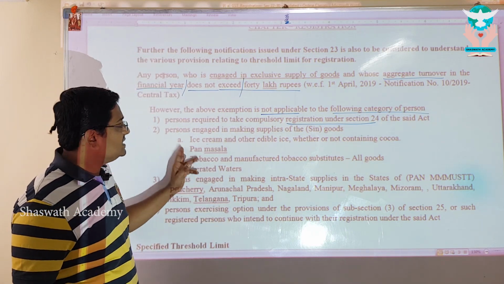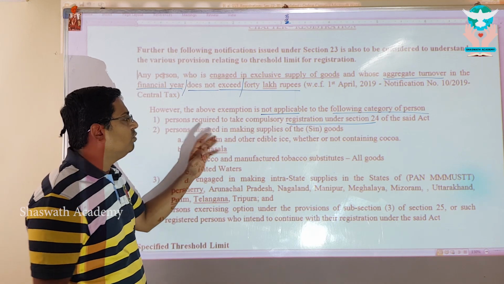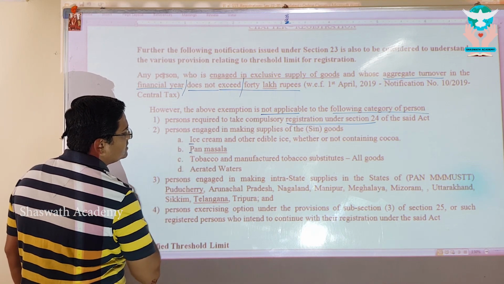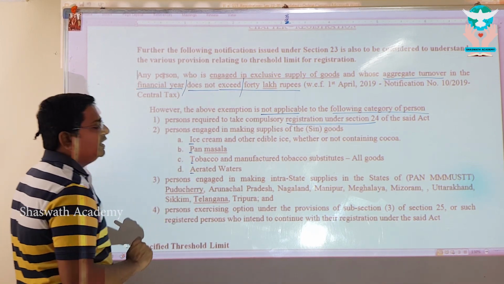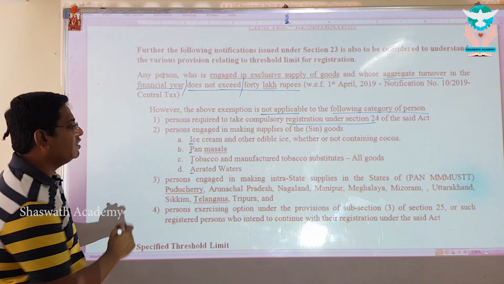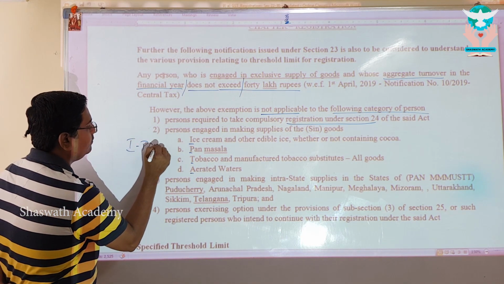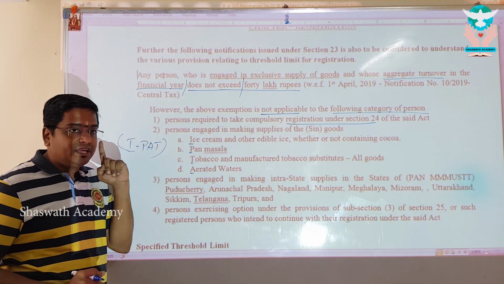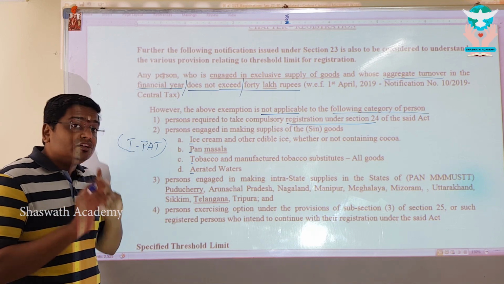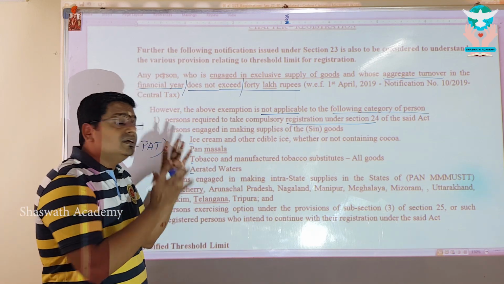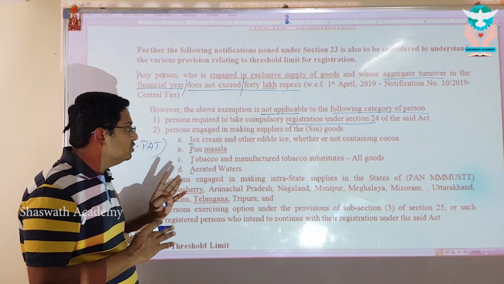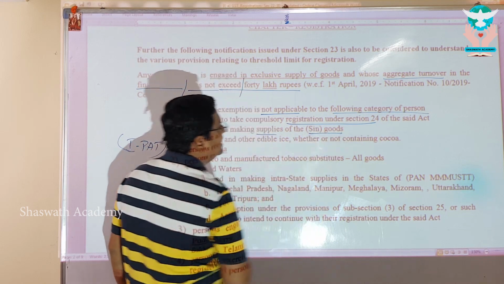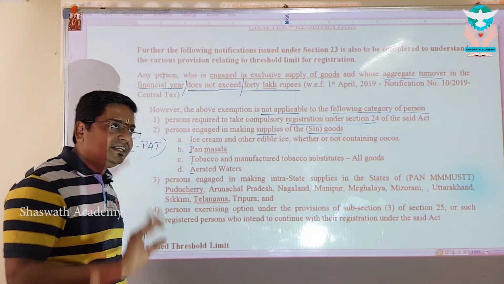Now next one, person engaged in making supply of sin goods. And what is sin goods? We already understood IPAT, and IPAT stands for ice cream, pan masala, tobacco, and aerated waters. These four products we call IPAT. This is an acronym we remember. These are the same products which are listed in the composition scheme as well. Look at the connectivity. There also we understood composition scheme is a separate procedure, and the same procedure, very similar to that, is adopted here also. So a person engaged in making supplies of sin goods is not entitled to the 40 lakh.